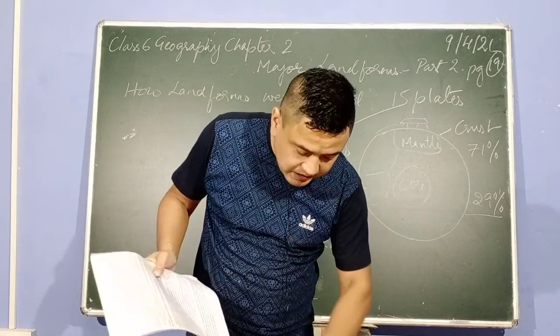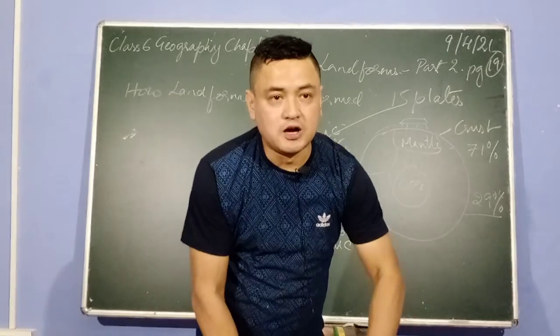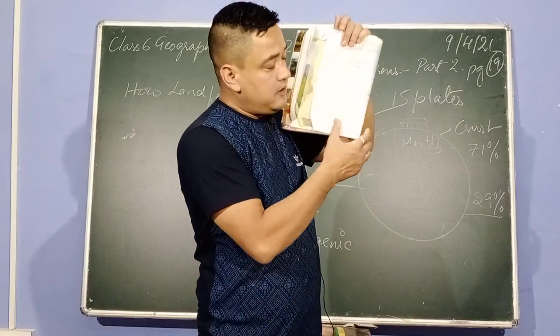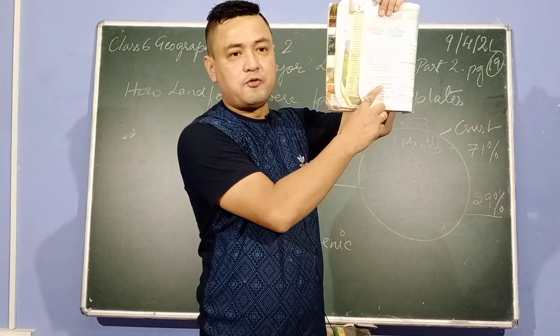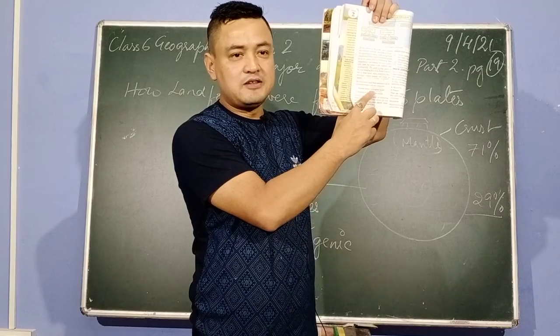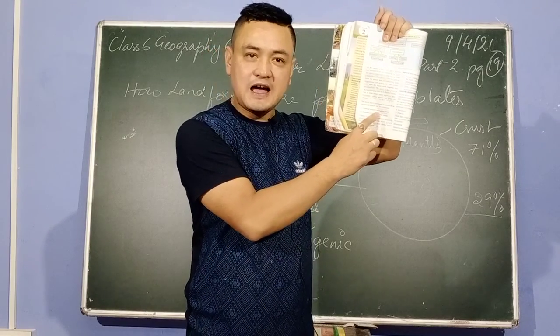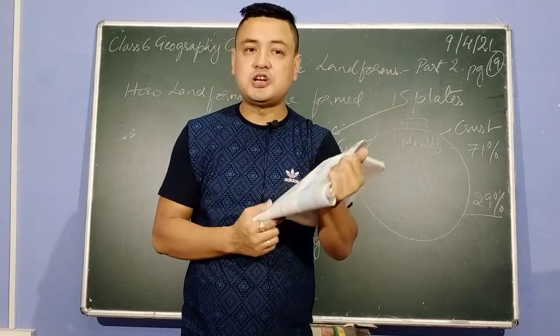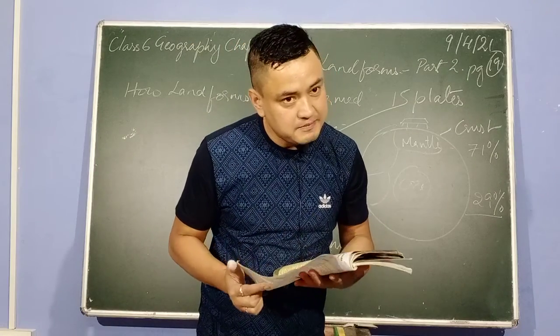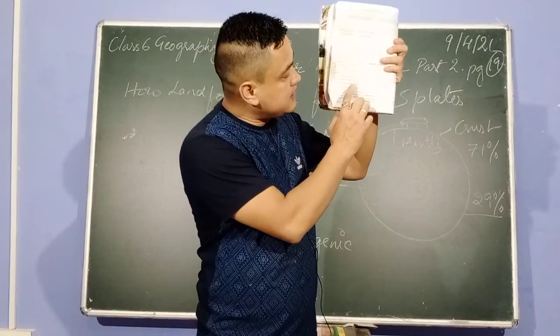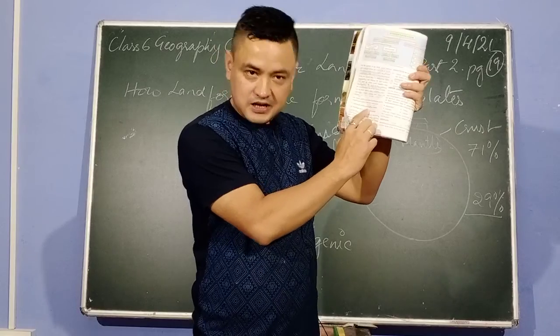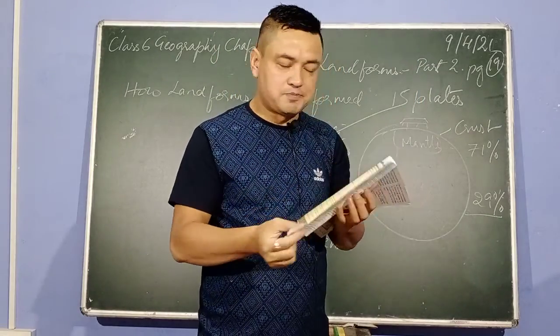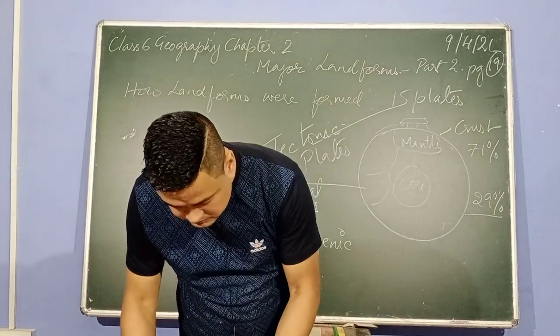Turn the page to page number 120. You will find, okay, at the bottom here, the name of these endogenic forces. Can you see the name? Underline that name. It is known as endogenic forces. Getting my point? Now let's turn the page to page number 19 only, okay?